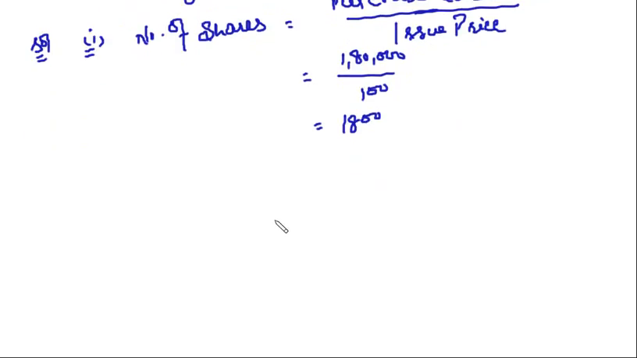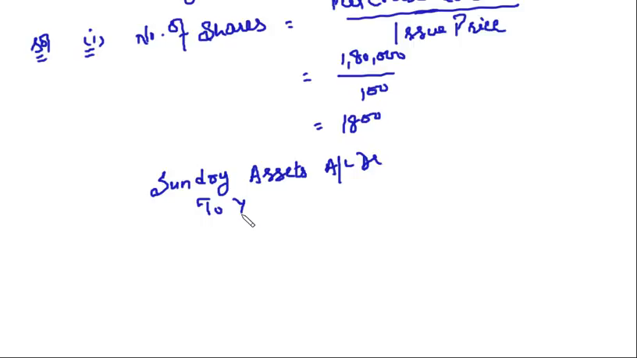Now, what will be the journal entry for this? First of all, you are buying the company from Y Limited. So the first entry will be sundry assets. This is net assets I am taking because assets and liabilities separately are not given. To Y Limited, my vendor, 1,80,000.